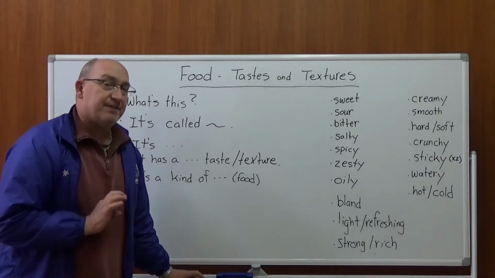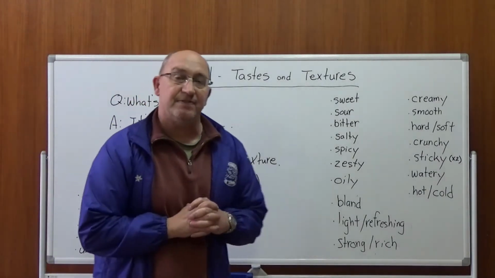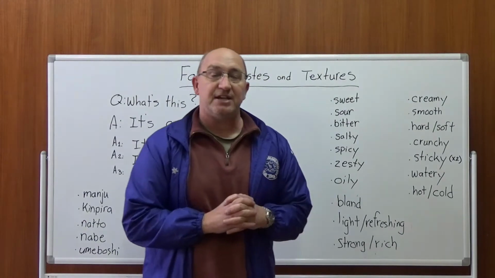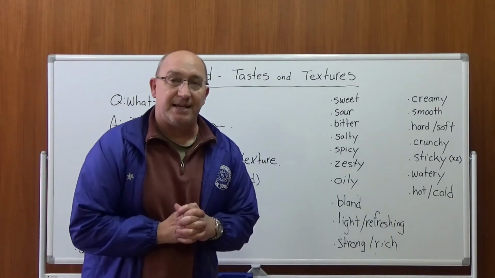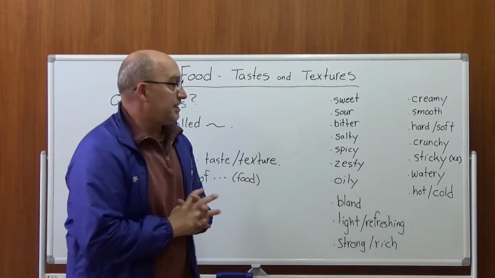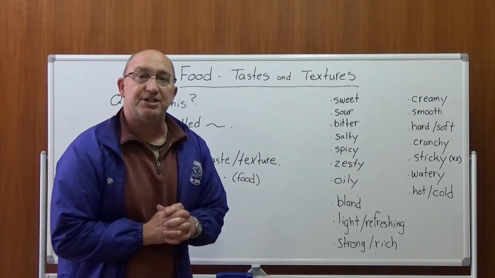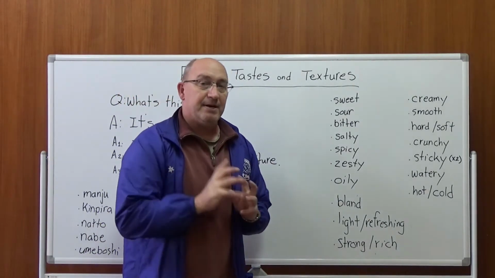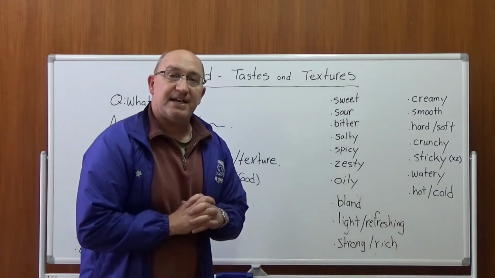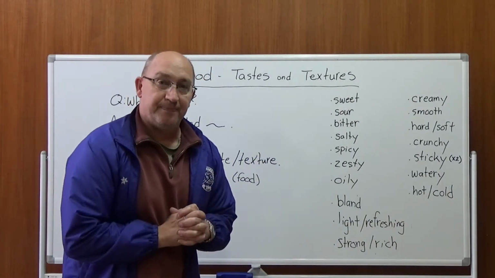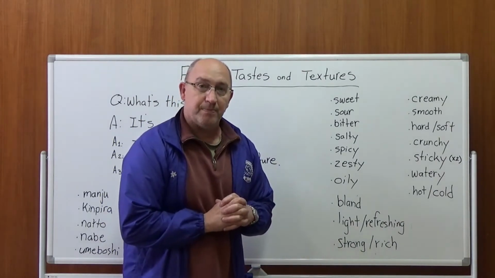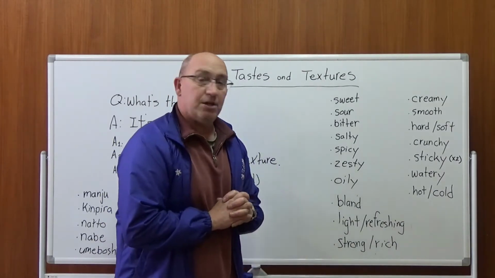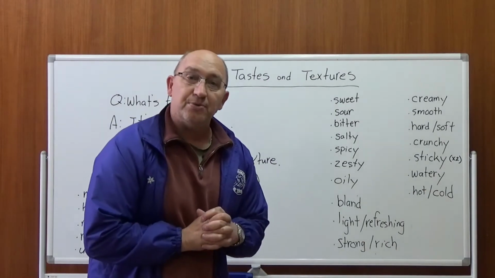Now, we will give some examples at the end of the lesson, but first let's check the vocabulary. That is maybe our main point today. Here is a list of some tastes and textures. Now, maybe many of these ideas you already know, so maybe this is good review. Or maybe you can learn 2 or 3 new words.